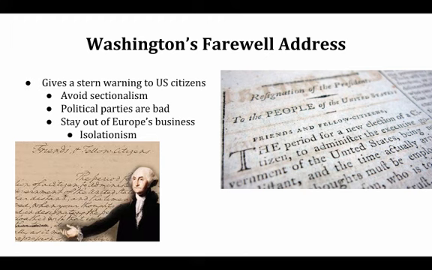In that sense, people really follow Washington's example. Obviously, we don't avoid sectionalism and we don't avoid political parties, but we definitely do stay out of people's business throughout much of our history.